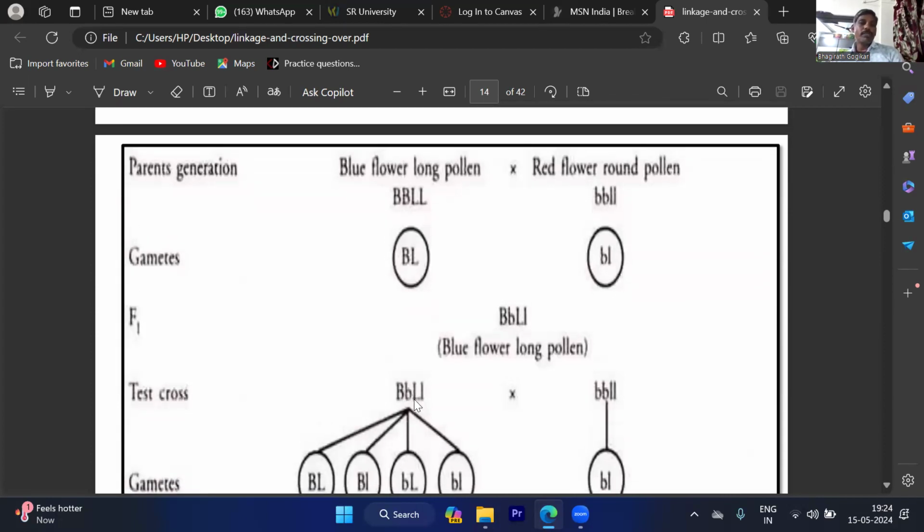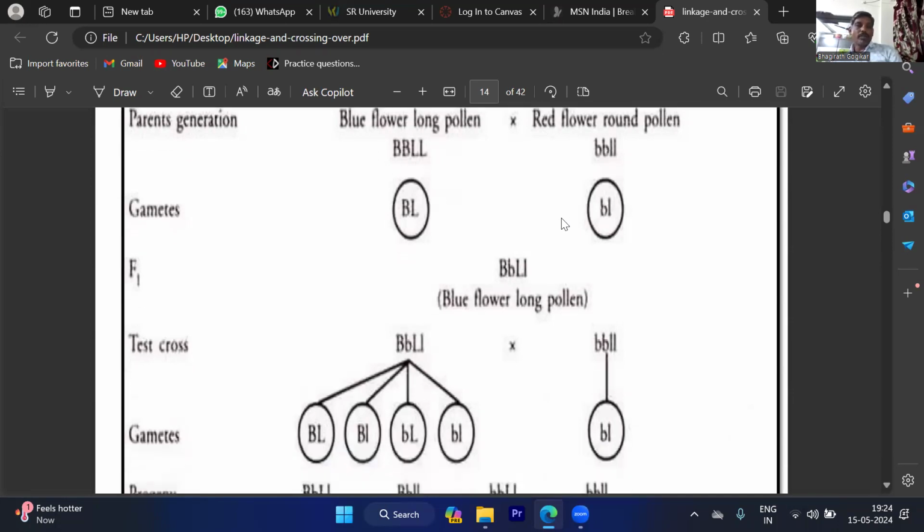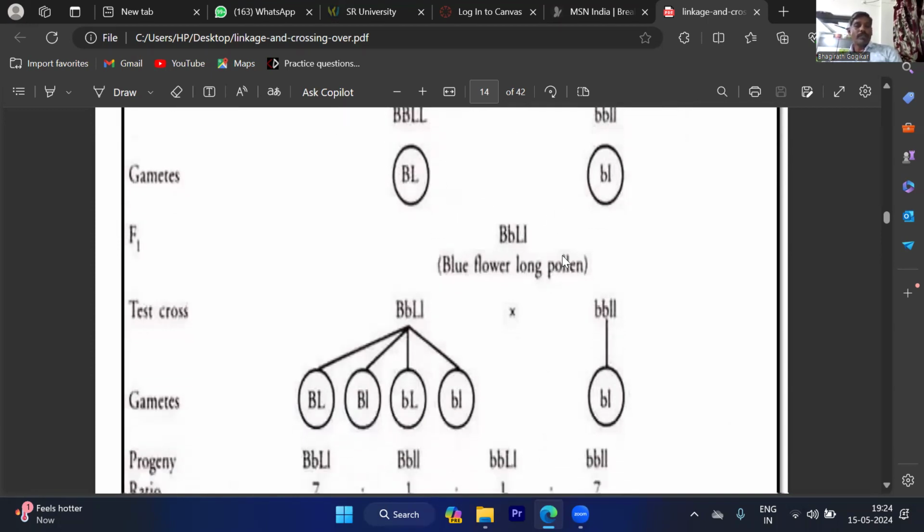See here, this is the best example, Bateson and Punnett. A cross made between two plants with the characters blue flower and long pollen, and red flower and round pollen. So the two dominant genes are present on one chromosome. Here two recessive genes are present on the other chromosome. Those homozygous parent plants are crossed with each other. And in the F1 generation, what are we getting? Blue color and long pollen. That is, dominant gene characters are seen in the F1 generation.